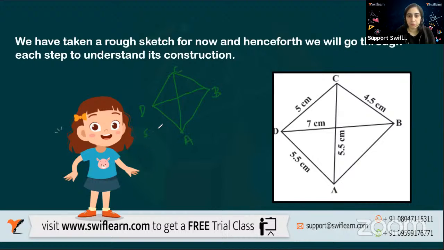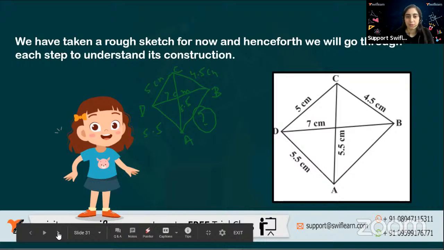This is the main key thing that we need to follow. So this is 5.5. Now AC is given to me, 5.5. This is 7 centimeter. This is 5 centimeter. Yeah, this is 4.5 centimeter. This one was not known to me. All right, so let me move ahead to the next screen and I'll take this picture with me so that I can explain you well.